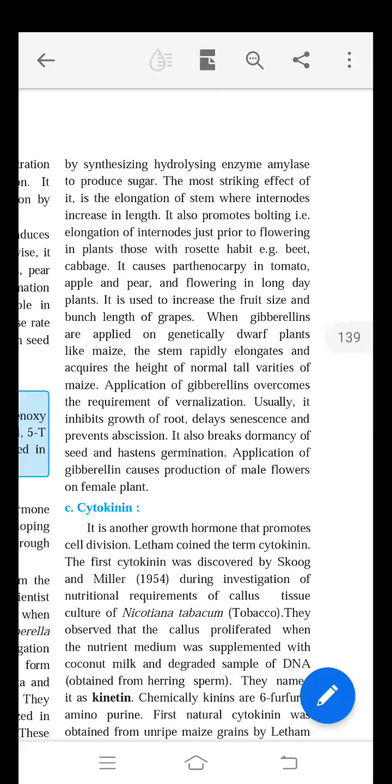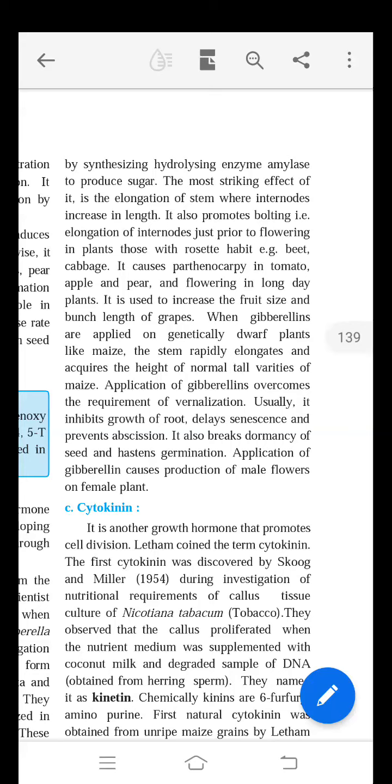Again, the next important practical application of gibberellin is parthenocarpy. Parthenocarpy means the fruits can be formed without fertilization. In certain plants like tomato, apple, and pear, parthenocarpy can happen by the application of gibberellin. It also induces flowering in long day plants. That means the treatment of gibberellin causes flowering in the long day plant.